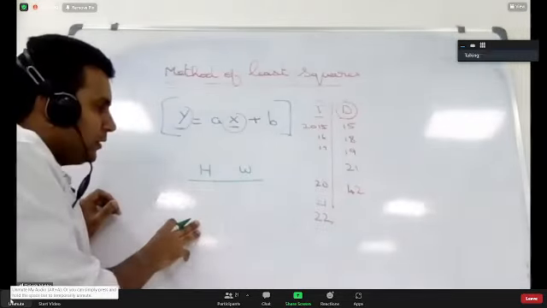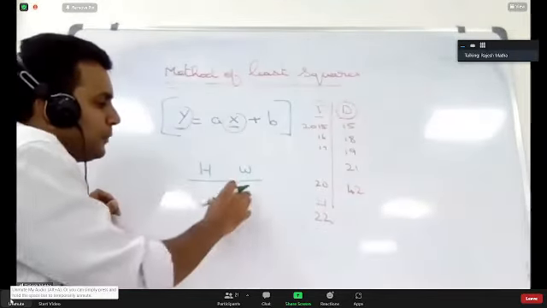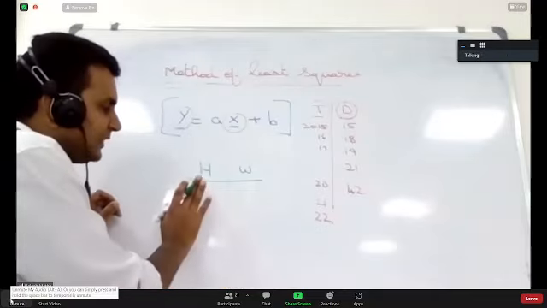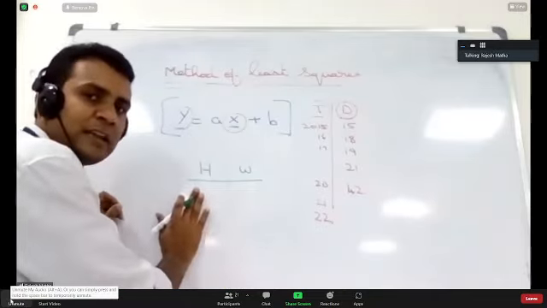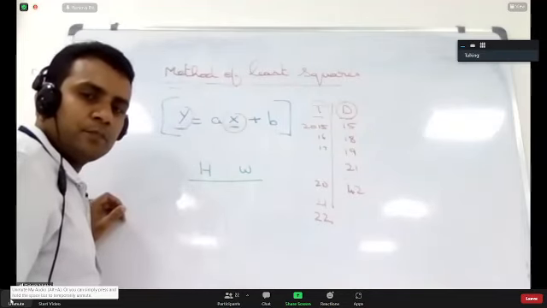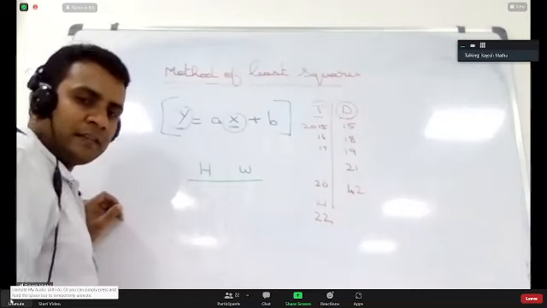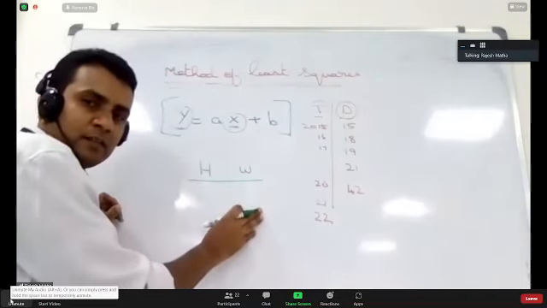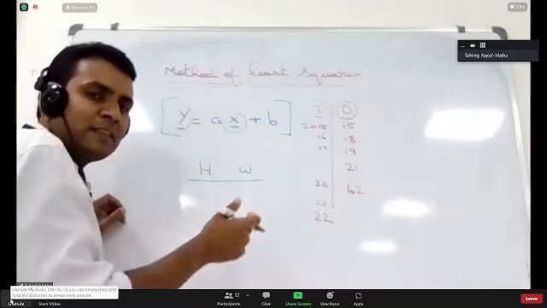Yes, sir. So height is one variable for me, weight is one variable for me. Now, do you think the height of a person has an impact on the weight of the person? Yes, sir.